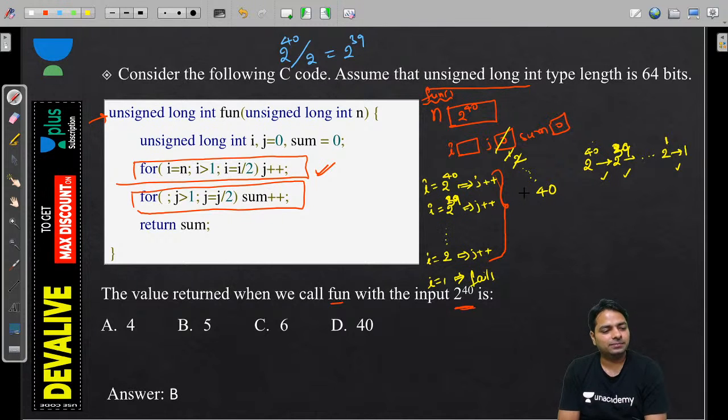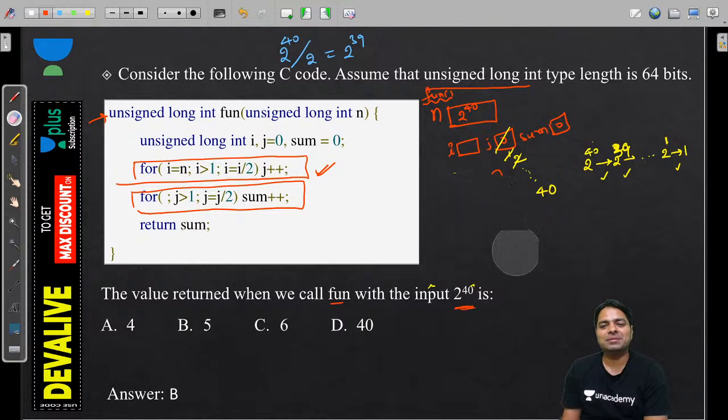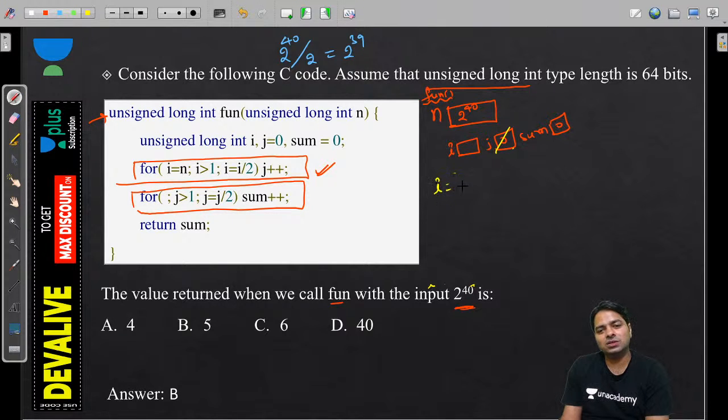Yeah, I'm repeating. So look at the calculations again, because sometimes we do wrong calculations. Now again, i is equal to 2 power 40. Here j increments, so 0 becomes 1. Next time i is equal to 2 power 39 because i is equal to i by 2. 2 power 40 by 2 is equal to 2 power 39.